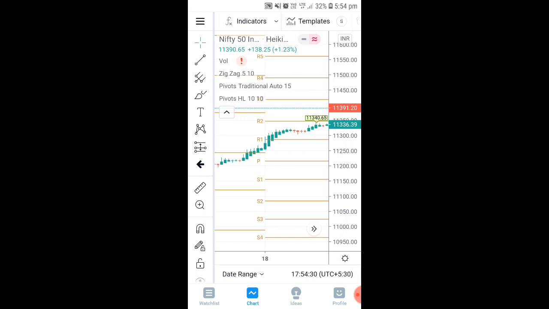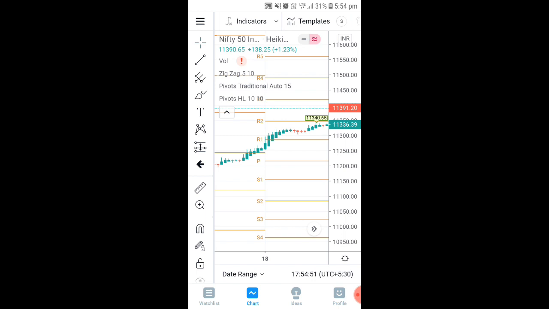So this is the major point you have to keep in mind when you are going for trading. Right now you can see Nifty has broken the resistance R1 and it was going up. It means Nifty is going upside, so Nifty is on the bullish side. That is the reason we can take a trade, even just below this point, and you can keep your stop loss just below the R1.